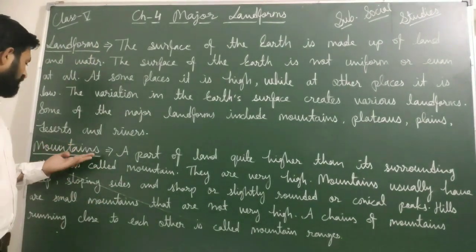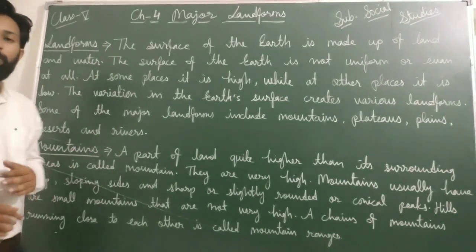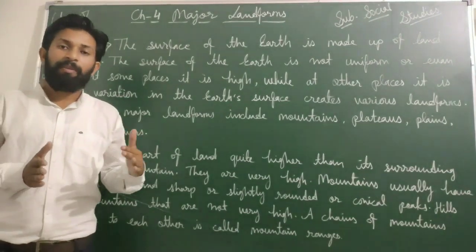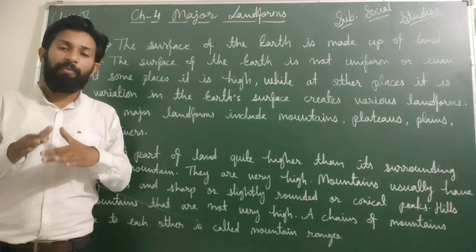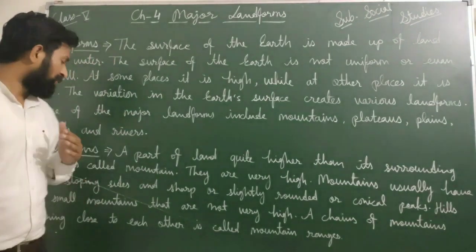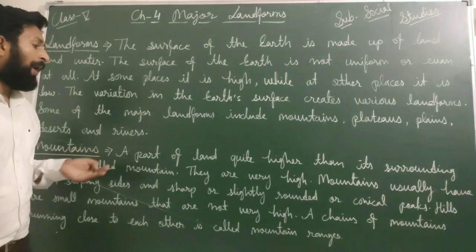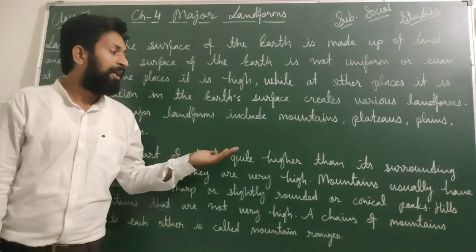The first one is mountains. If anyone asks you about mountains, you can say that land which is high compared to other land of the earth is known as mountains. In a scientific way, we can say a mountain is a part of land quite higher than its surroundings.